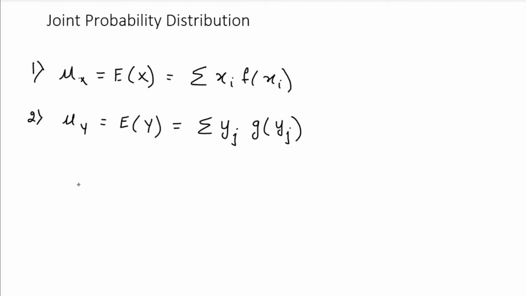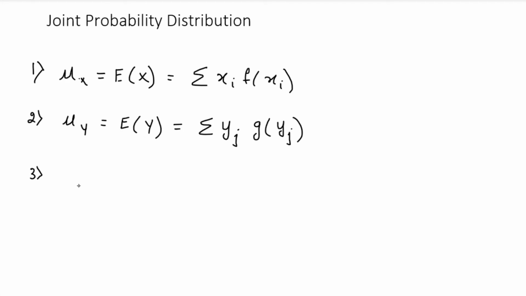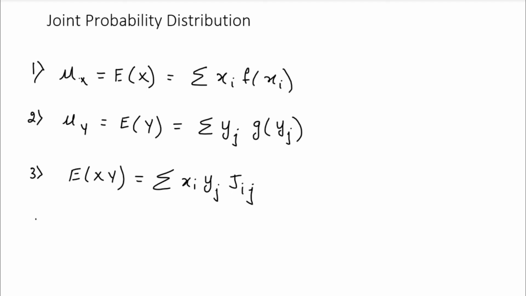Then you have the expectation for xy, represented as E of xy, and the formula given for this is the summation of xi yj into f ij. And then you have the covariance.